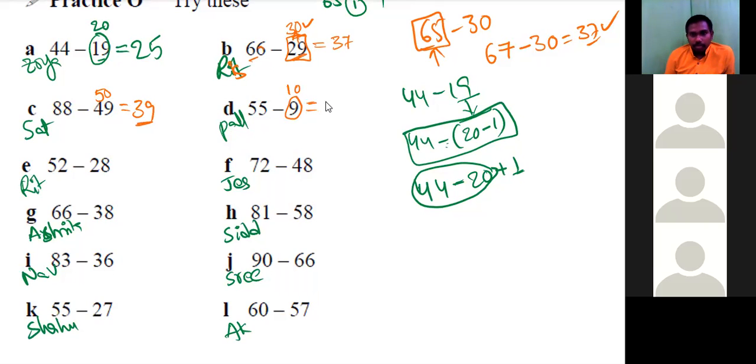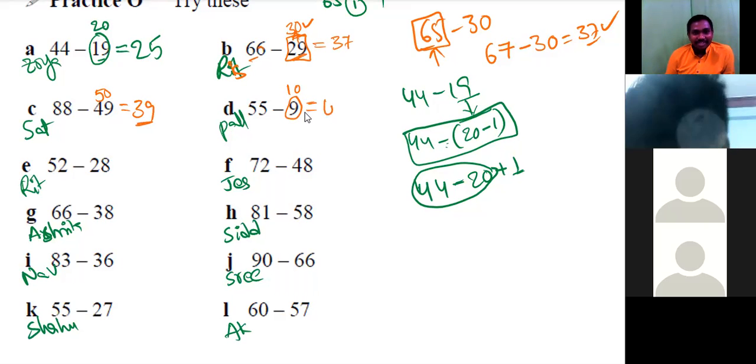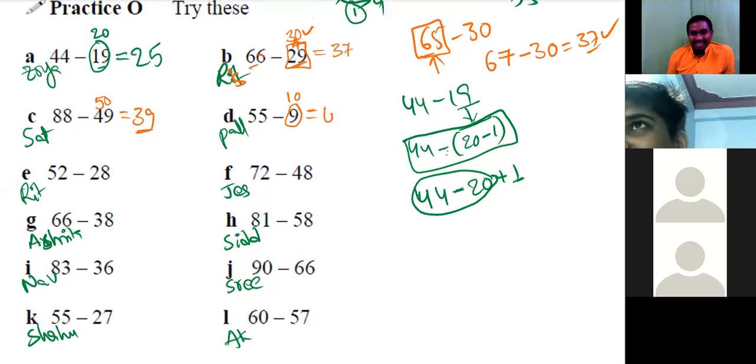Then 64. 50, sorry. How much? 64, sir. From 55, you are subtracting 10. Wait. Pallav. 46, sir. Very good.